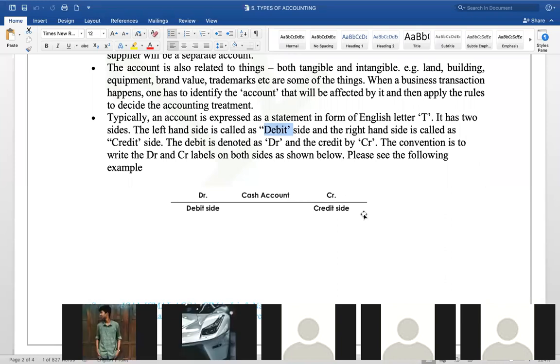The short form of debit is denoted as DR. The short form of credit is denoted as CR. The CR is not a creditor and the DR is not a debtor. Don't think like that. It is just a short form given.